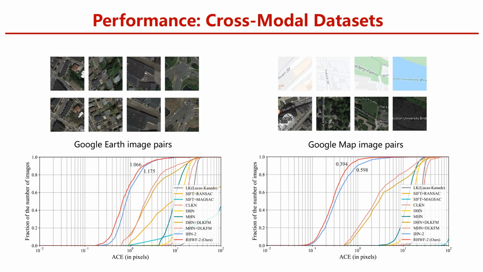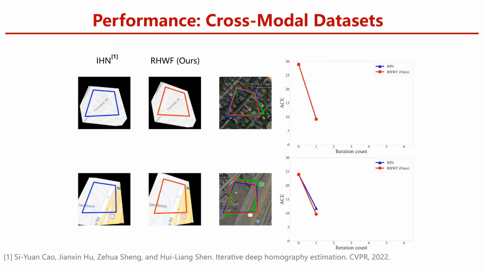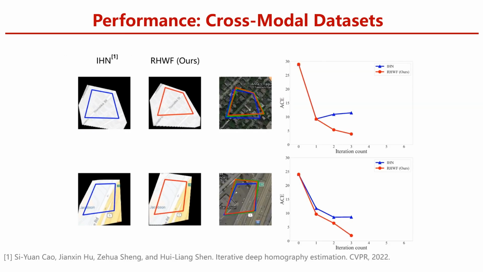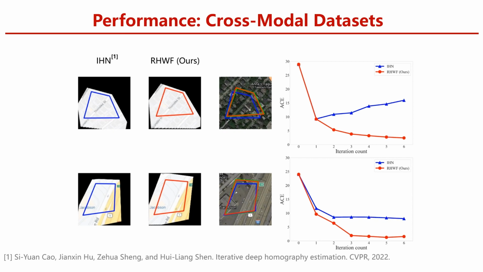We further conduct the evaluation on the cross-modal datasets. Google Earth contains image pairs across different seasons, and Google Map the image pairs cropped from satellite images and their corresponding map images. Our RHWF outperformed the competitors. Here we display an example of the iterative homography estimation process of IHN and RHWF on the Google Map dataset. It is observed that RHWF exceeds IHN at the third iteration, and RHWF continues to reduce MACE obviously with more iterations.